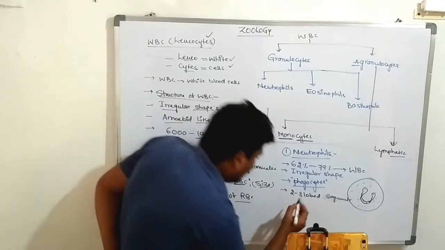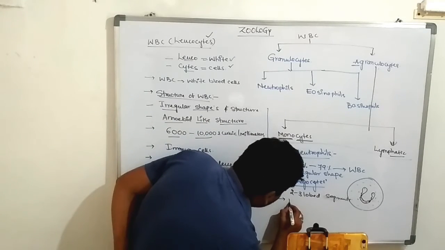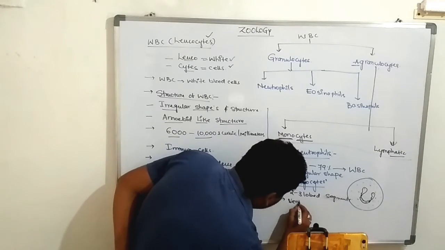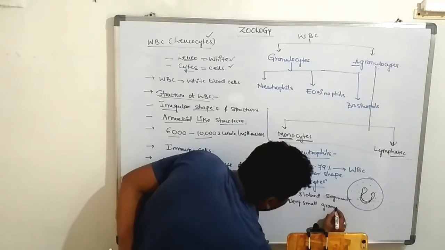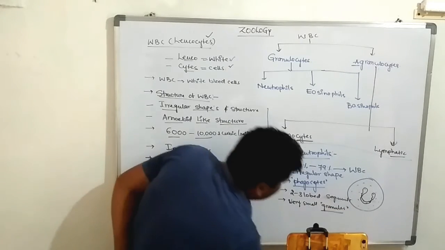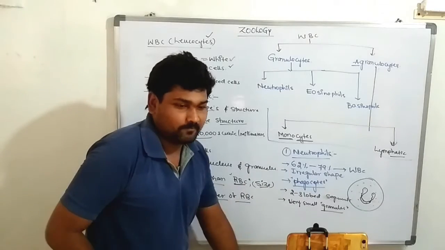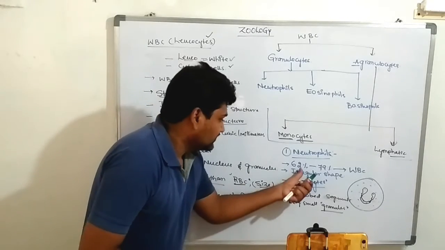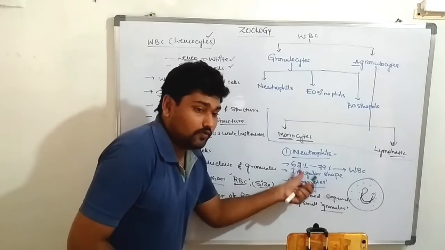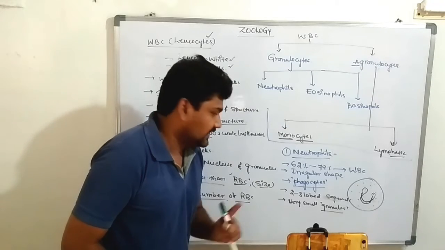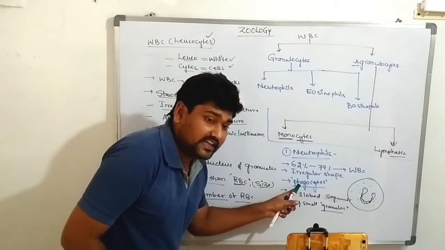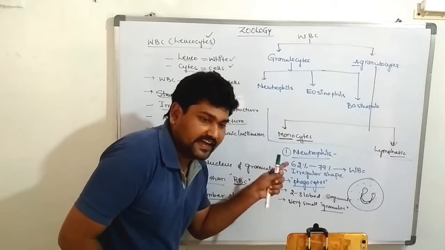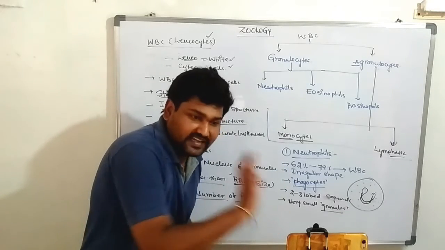Are you clear? In the cytoplasm, very small granules are present. They make up 60 to 70% of the whole volume of the WBC. It is irregular in shape. These act like phagocytes, fighting against microorganisms. They are immune cells.